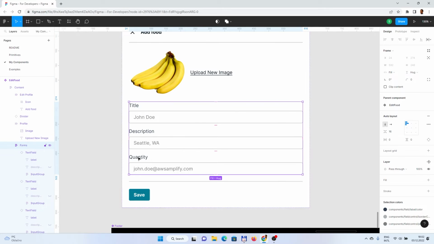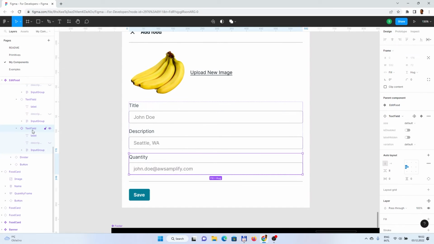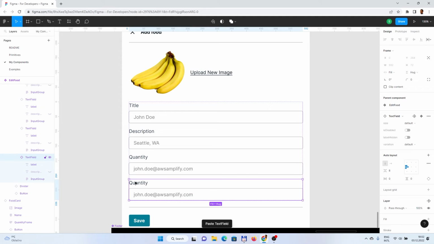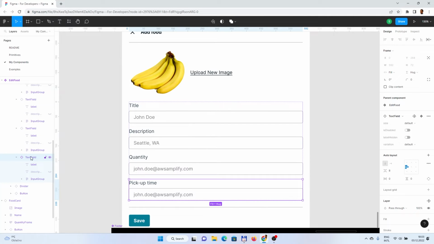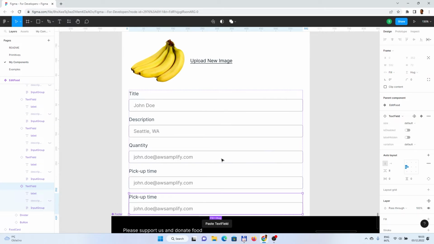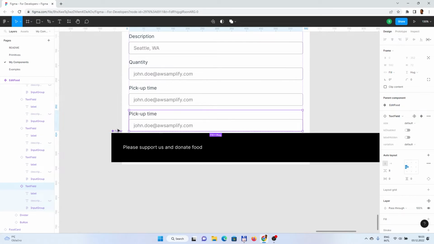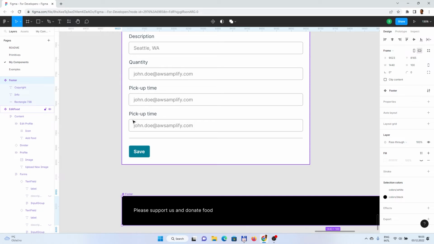And what we can do is maybe we can go into the fields and duplicate them as well. So the next one would be pickup time. And what else we would like to have is location. Would make sense, I think. And let's maybe shift this a bit. And so the last one I said is location, but that would be most probably a map.